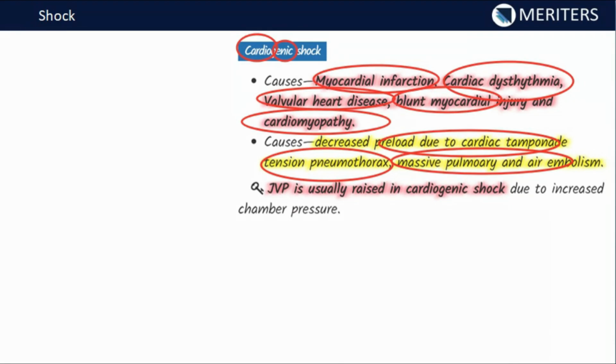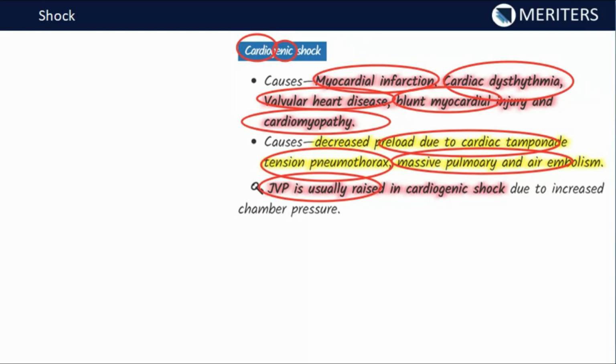Now, we should know one thing, there is almost always increased filling pressure of the left ventricle, or sometimes also of the right ventricle, or a combination of both. So always there is increased filling pressure, at least in the left ventricle, on the left chamber of the heart, and that's the reason the JVP is usually raised in cardiogenic shock, and that again is a determining factor.